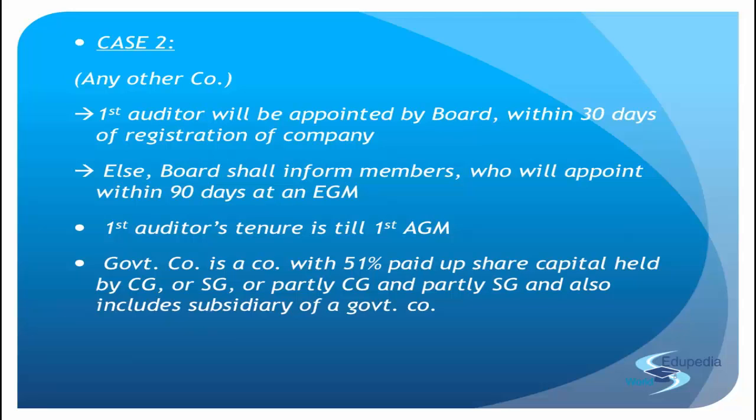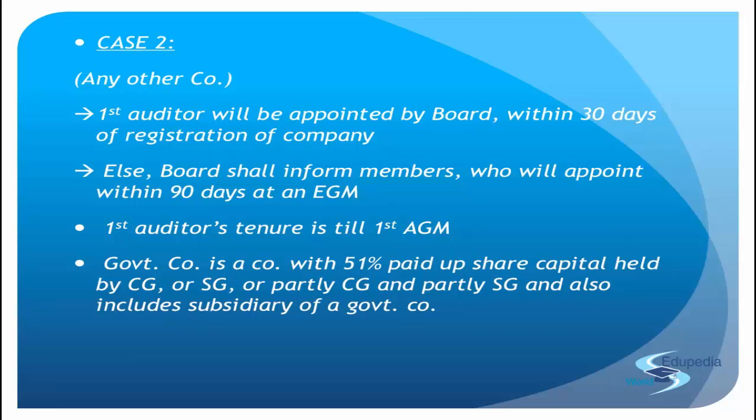So the appointment is correct, right? The first appointment of the auditor? The answer is no, right? Because the case goes to the director only in the case of section 139 subsection 6, which is the case of other companies. But in case of the government companies, the case first goes to the CAG. And then if the CAG is not able to perform the task, it is only then that the case is shifted to the directors of the company, right?